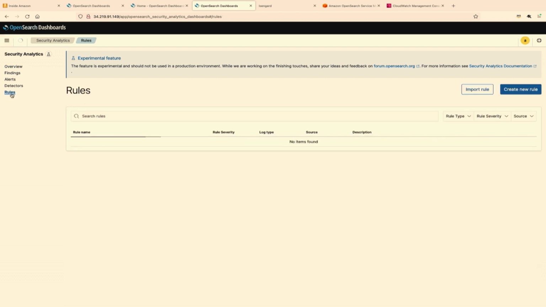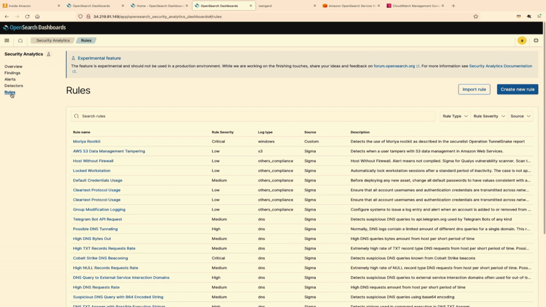So first, we start with the rule. There are over 2,000 prepackaged rules that Jimesh spoke about. They are under the rules section. These rules are mapped one-to-one with log types. There are 8 different log types that we support today. So when I click on the rule types, these are the set of logs that we support, like network logs, DNS logs, Apache, Windows logs, LDAP logs. So these are the 8 logs, and we are still building on top of that.